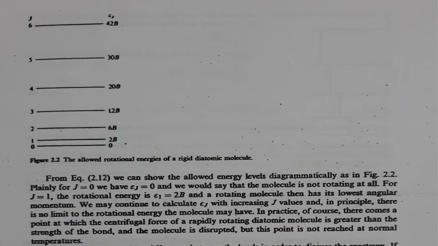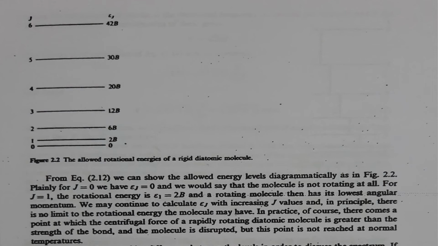The figure shows the allowed rotational energies of a rigid diatomic molecule. For a given value of J, the corresponding epsilon J values are shown. For J equal to 0, 1, 2, 3, 4, 5, 6, etc., the corresponding epsilon J values are 0, 2B, 6B, 12B, 20B, 30B, 42B, etc. For J equal to 0, epsilon J equals 0, so we may say that at the ground rotational state, the molecule is not rotating at all. But for J equal to 1, the rotational energy epsilon 1 is equal to 2B, and a rotating molecule thus has the lowest angular momentum in this case.